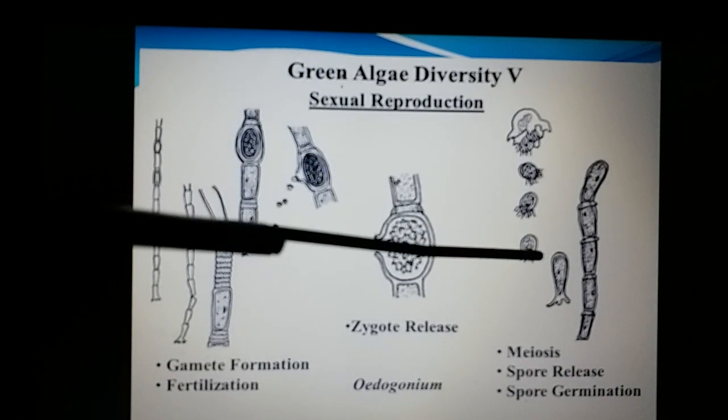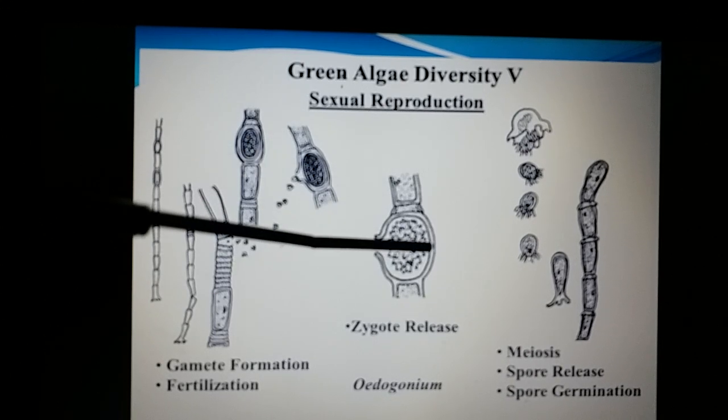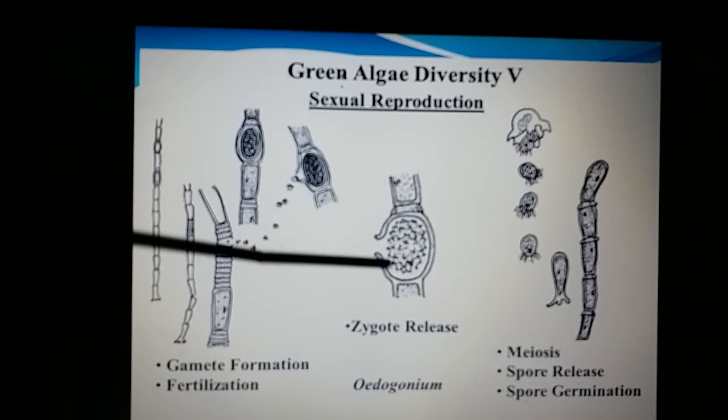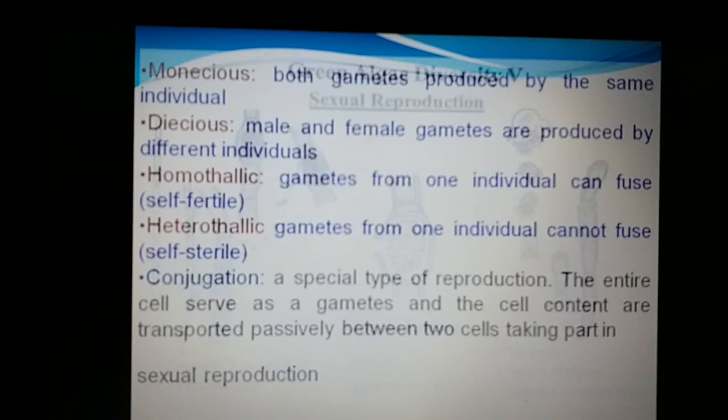The liberated gametes swim in the surrounding media, reach the egg, and fuse with the egg, forming a diploid zygote. This is a zygote. It acquires a thick wall around it, and is called the zygospore. Zygospore means a zygote acquiring a thick wall around it. This is a typical oogamous type of reproduction. What you are watching is the slide of Oedogonium.